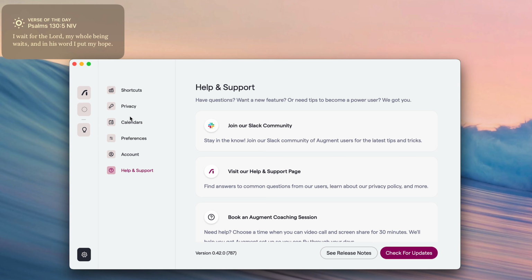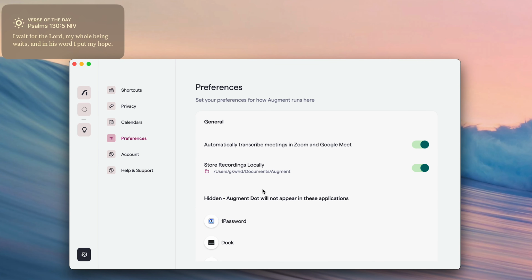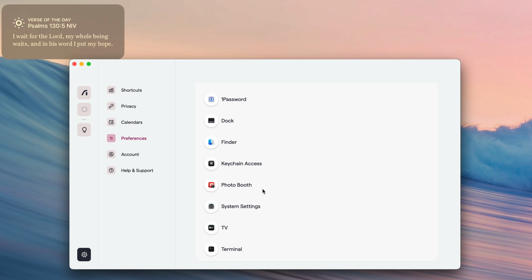And if you accidentally hide something or you do it and you want to change your mind, it's totally fine. You can go back to settings and under preferences, you'll see all of the things that you have hidden, all the applications. Some have been default, others are added by you.